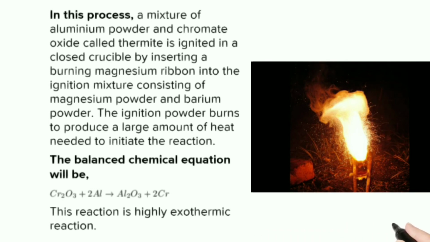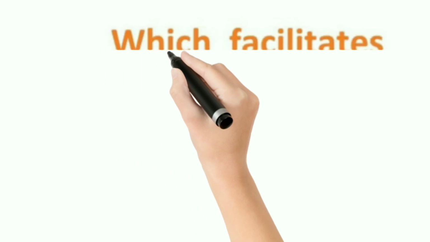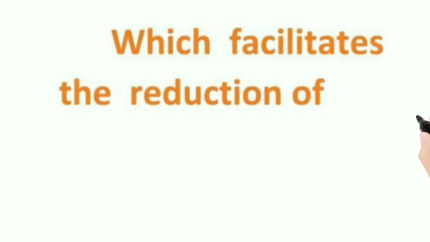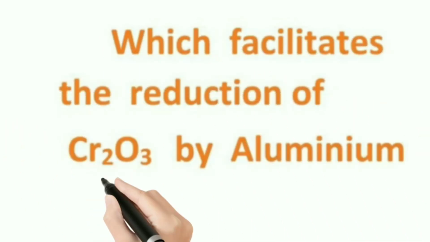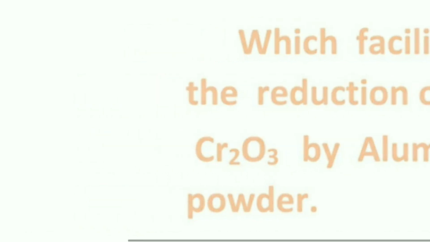So what will happen? The balanced chemical equation is: chromic oxide plus aluminium gives chromium plus aluminium oxide, that is, reduction of chromic oxide takes place by the aluminium powder, with the liberation of a large amount of heat. It is an exothermic reaction.